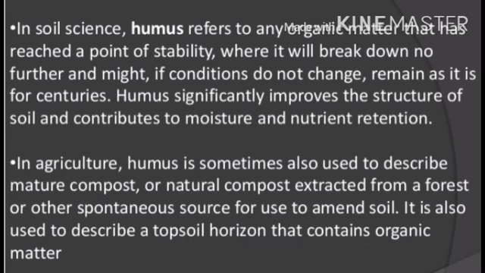Humus significantly improves the structure of soil and contributes to moisture and nutrient retention. In agriculture, humus is sometimes also used to describe mature compost or natural compost extract from a forest or other spontaneous sources for use to amend soil.